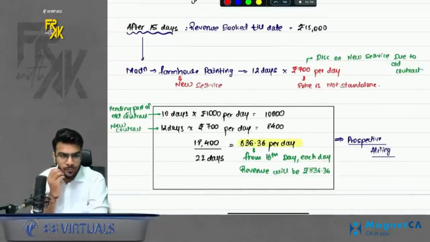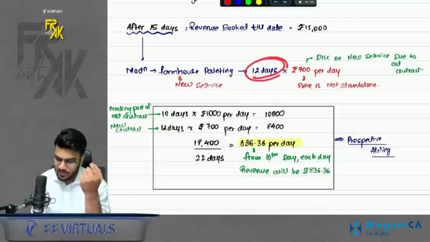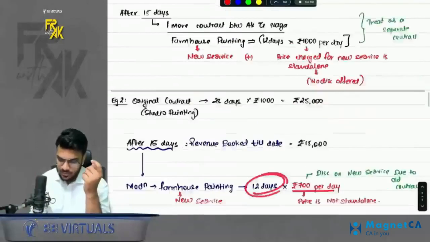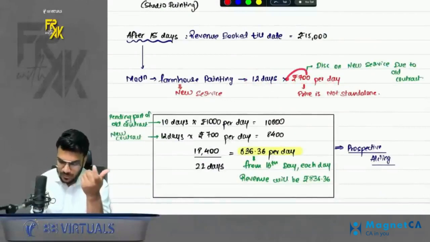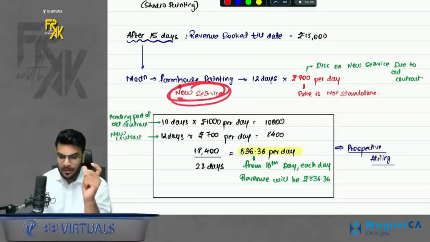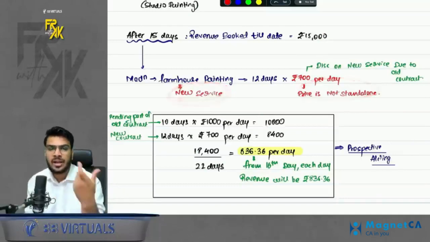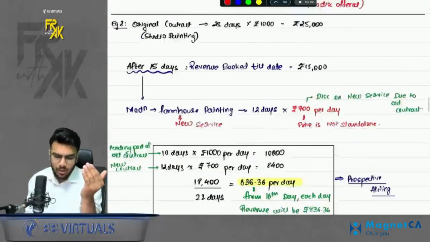I again ask him to paint my farmhouse also. So I am adding a new service. But for this new service, Naga is a nice person. Now he is not charging me 1000 per day. He told that because sir you are availing some old services, I will give you some discount. Okay, so now he is charging only 700 rupees per day. So that means a new service is being added, but the price he is charging is not standalone. So how to treat this contract? So you will treat this modification in the existing contract only, but how?